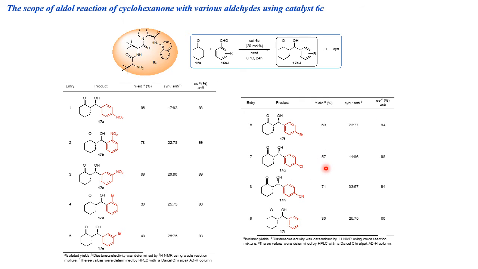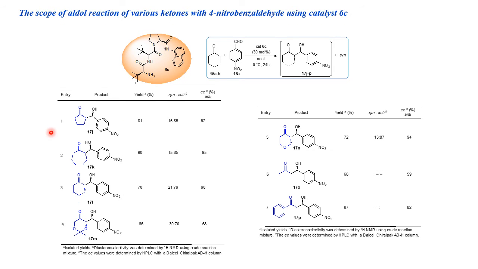4-chloro, 57% chemical yield and 98% enantiomeric excess. 4-cyanobenzaldehyde, 71% chemical yield, 94% enantiomeric excess. Simple benzaldehyde, 30% chemical yield, 60% enantiomeric excess. Then we checked different kinds of ketones: cyclic, acyclic, heteroatom-attached, and fused cyclic ketones. Then we tried a 5-member ring, 81% chemical yield, 92% enantiomeric excess. 7-member ring, 90% chemical yield, 95% enantiomeric excess. And 4-methyl 6-member ring, 70% chemical yield, 90% enantiomeric excess.